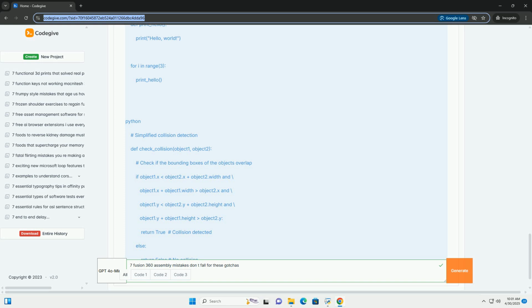Changing a dimension requires manually updating multiple features, increasing the risk of errors and wasted time. No design exploration: impossible to quickly explore different design variations by changing a single value. Inconsistent designs: difficult to maintain consistent dimensions across multiple components. Example scenario: you're designing a table, and you want to easily adjust the height. If you've hard-coded the leg length in multiple sketches, you'll have to change each sketch individually.